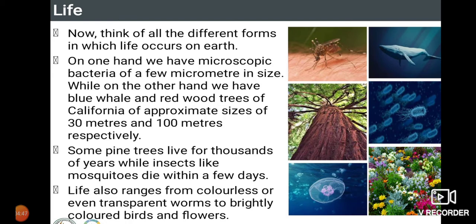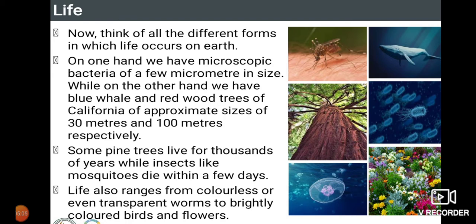And even redwood trees of California, of approximately sizes of 30 meters and even 100 meters respectively. So even the trees, from 30 meters to 100 meters, their range is going to vary.